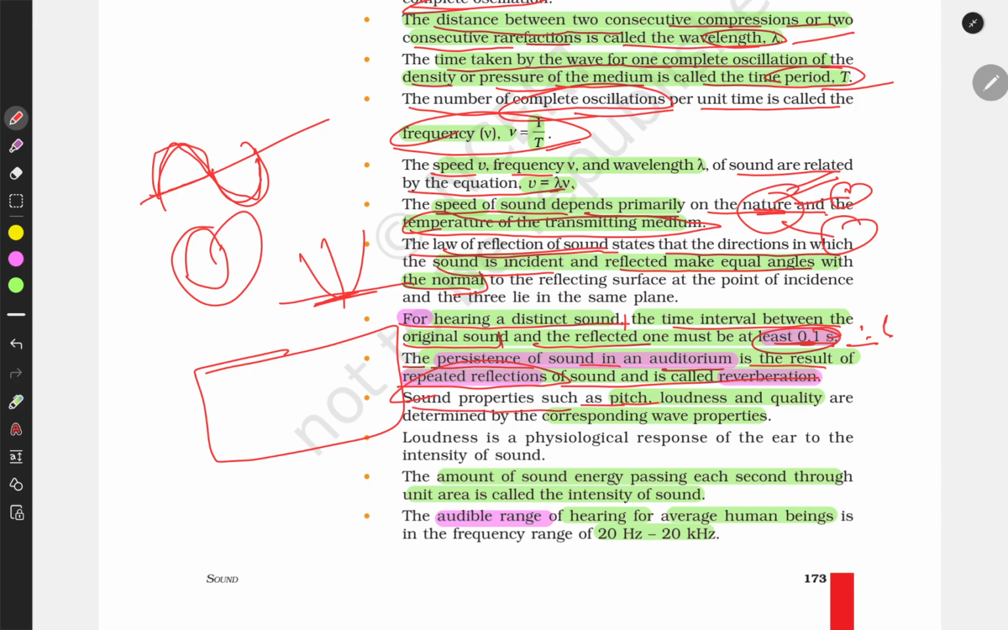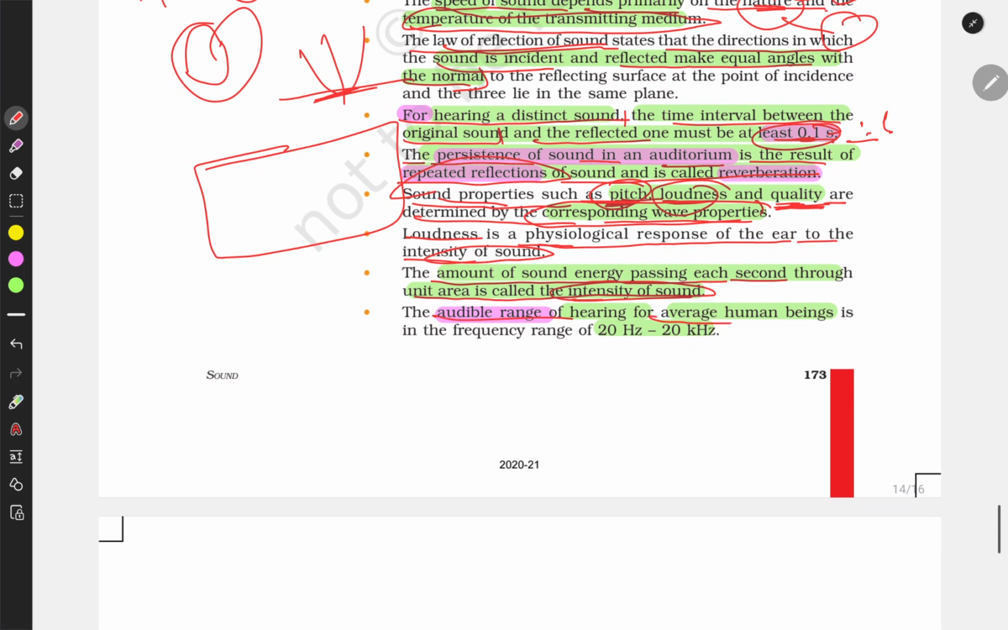Sound has properties such as pitch, loudness, and quality, which are determined by the corresponding wave properties. If there is more frequency, it is high pitch, and low frequency is low pitch. Loudness: if the amplitude is more, it is loud, and if the amplitude is low, it is soft. Loudness is a physiological response of our ear to the intensity of the sound. The amount of sound energy passing each second through a unit area is called the intensity of the sound.